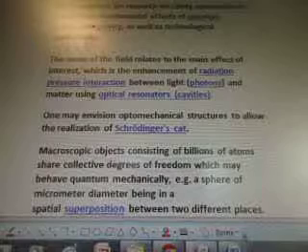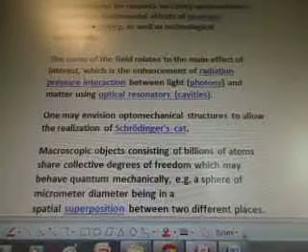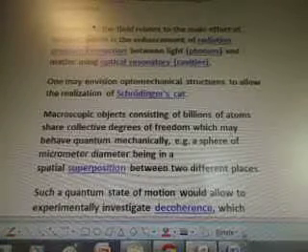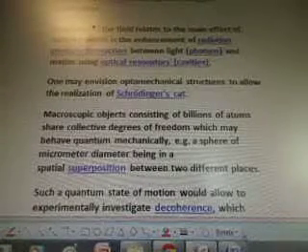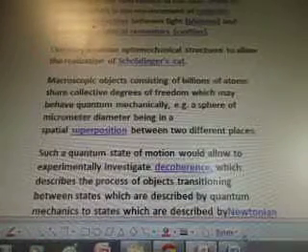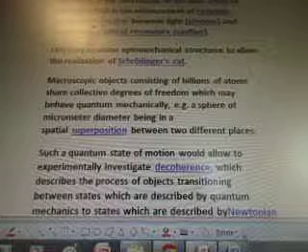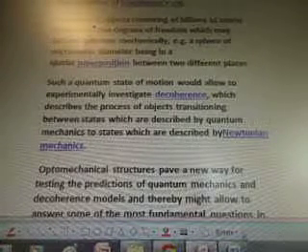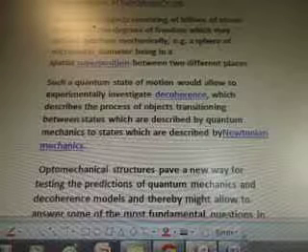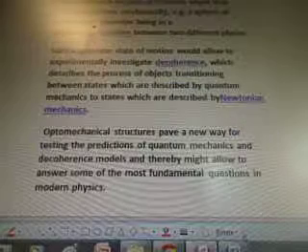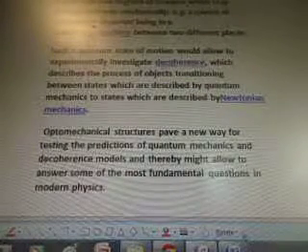One may envision optomechanical structures to allow the realization of Schrodinger's cat. Macroscopic objects consisting of billions of atoms share collective degrees of freedom which may behave quantum mechanically, a sphere of micrometer diameter being in a spatial superposition between two different places. Such a quantum state of motion would allow to experimentally investigate decoherence, which describes the process of objects transitioning between states which are described by quantum mechanics to states which are described by Newtonian mechanics.